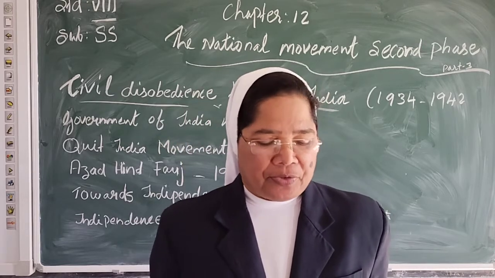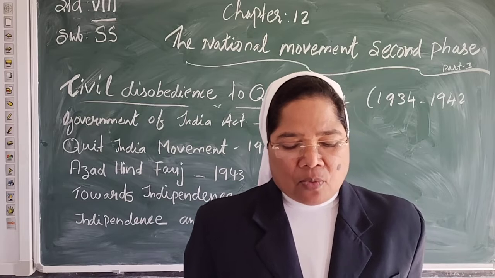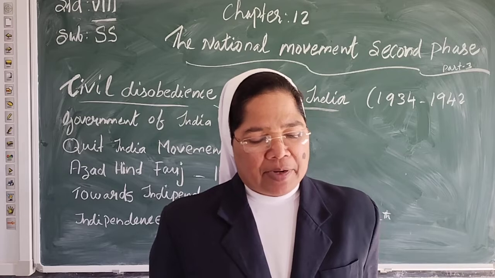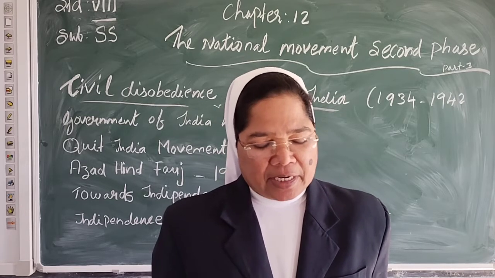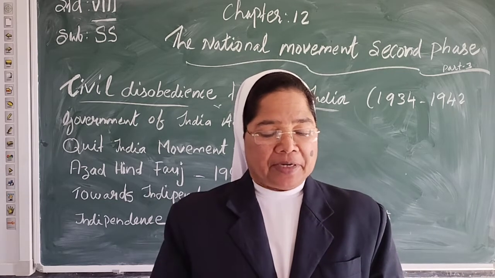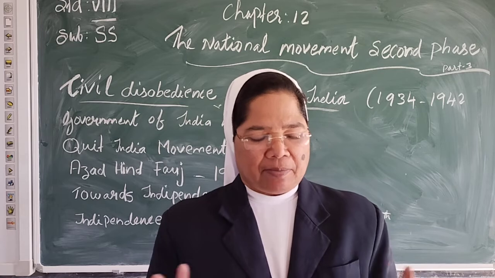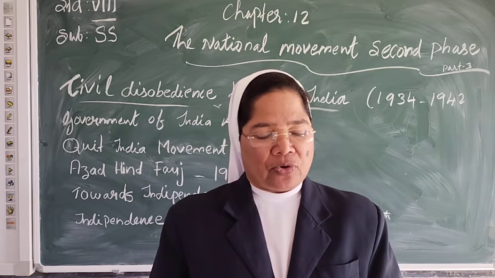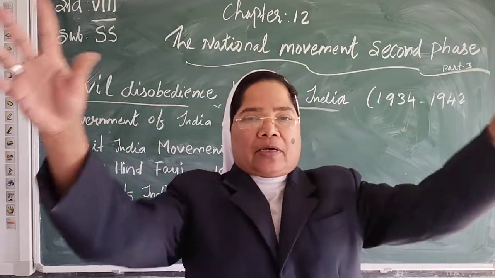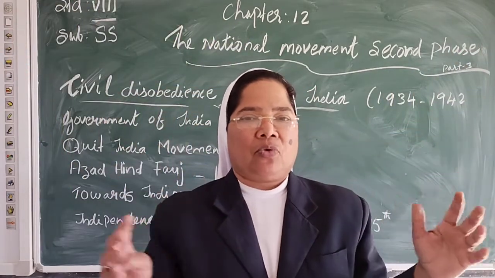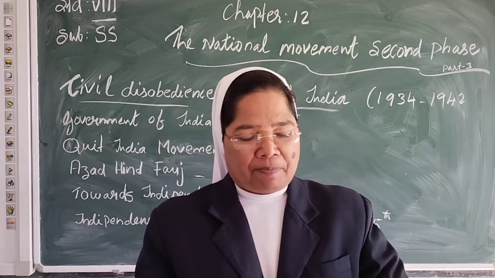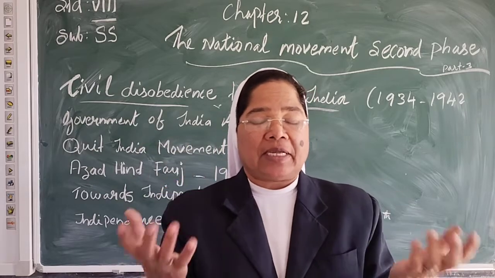On August 8, 1942, in Bombay, the All India Congress Committee passed a resolution declaring its demand for the immediate end to British rule. British rule must be completely finished. The Congress decided to organize a mass struggle all over the country. The Congress was leading the people and planned struggles all over the country.